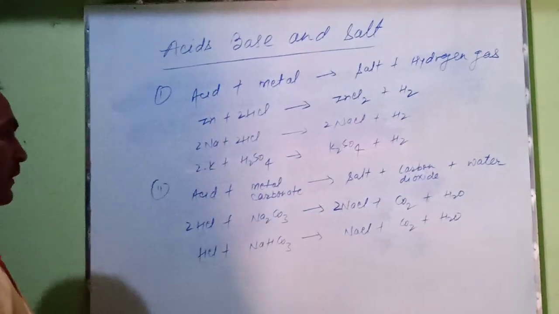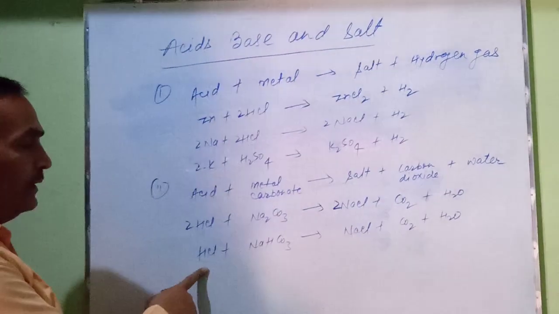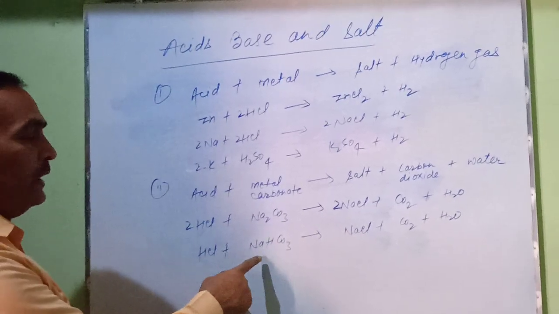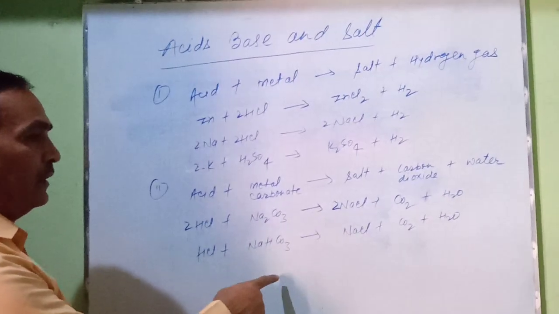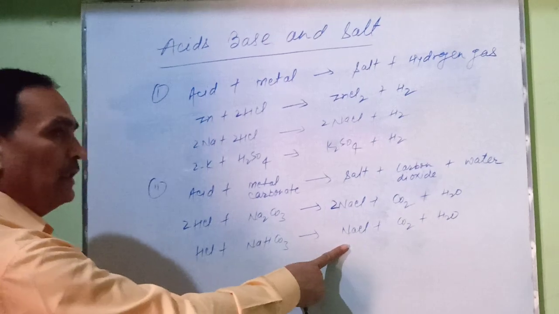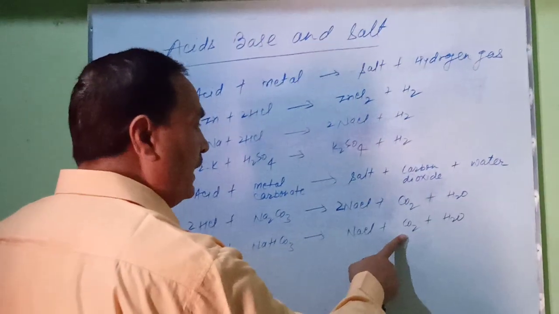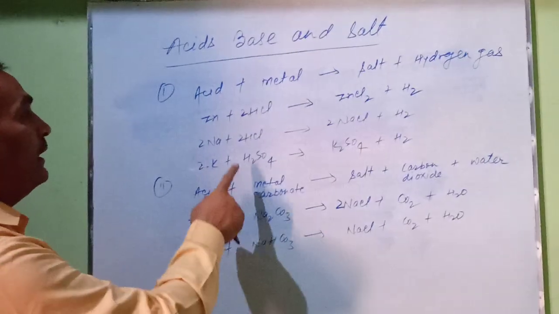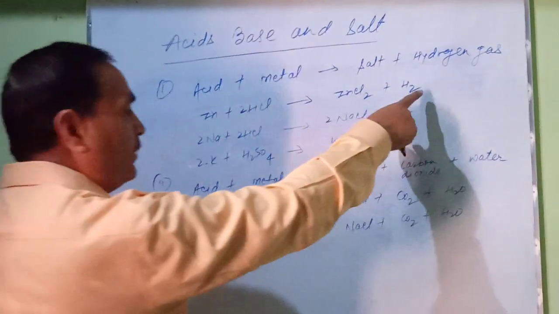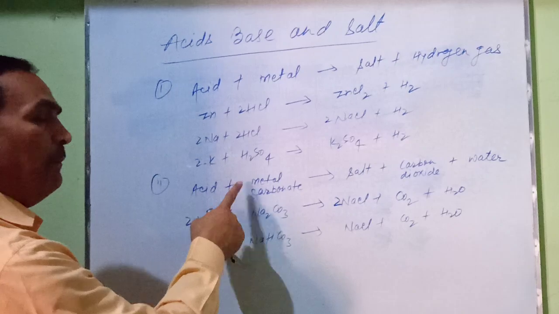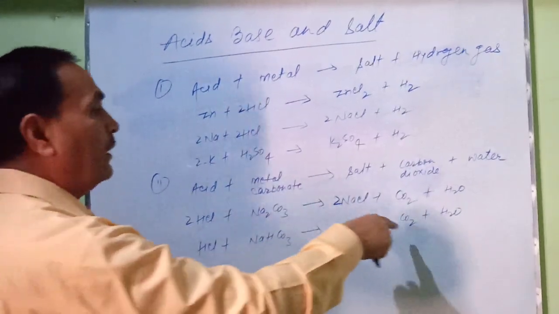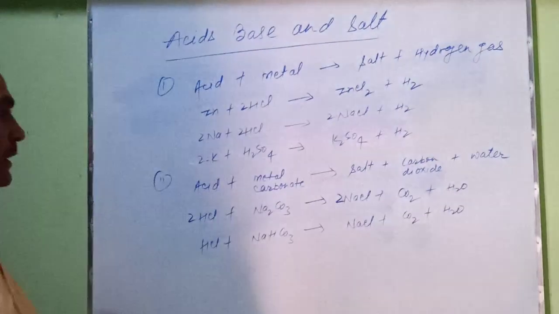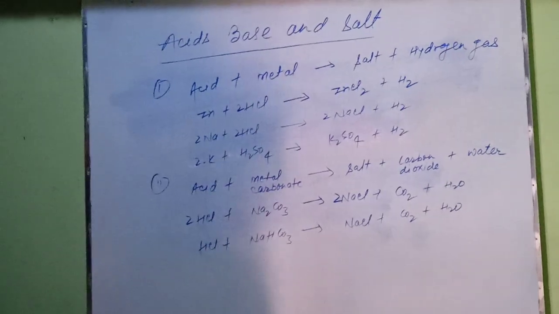In this chemical equation, hydrochloric acid reacts with a metal bicarbonate, sodium hydrogen carbonate, to form sodium chloride, release CO2 gas and produce water. Acid reacts with metal to release hydrogen gas, but acid reacts with metal carbonate or metal bicarbonate to release carbon dioxide gas.